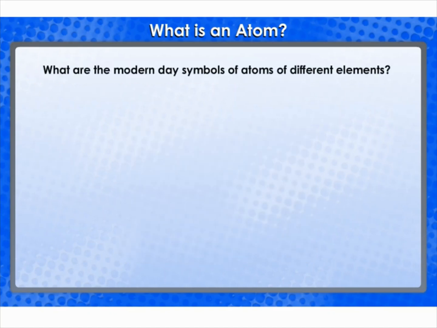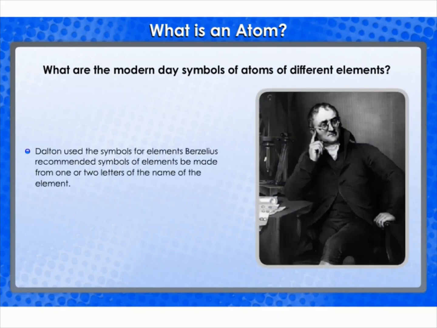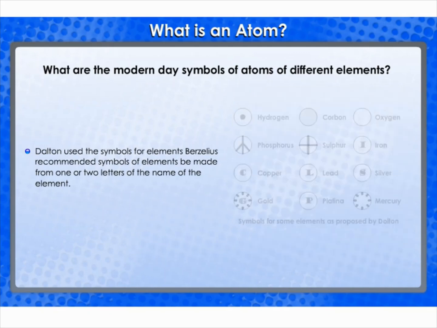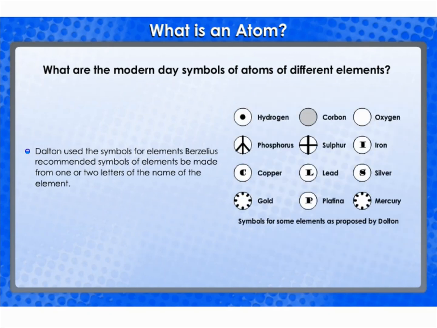What are the modern-day symbols of atoms of different elements? Dalton was the first scientist to use the symbols for elements in a very specific sense. When he used a symbol for an element, he also meant a definite quantity of that element, that is, one atom of that element. Berzelius suggested that the symbols of elements be made from one or two letters of the name of the element.